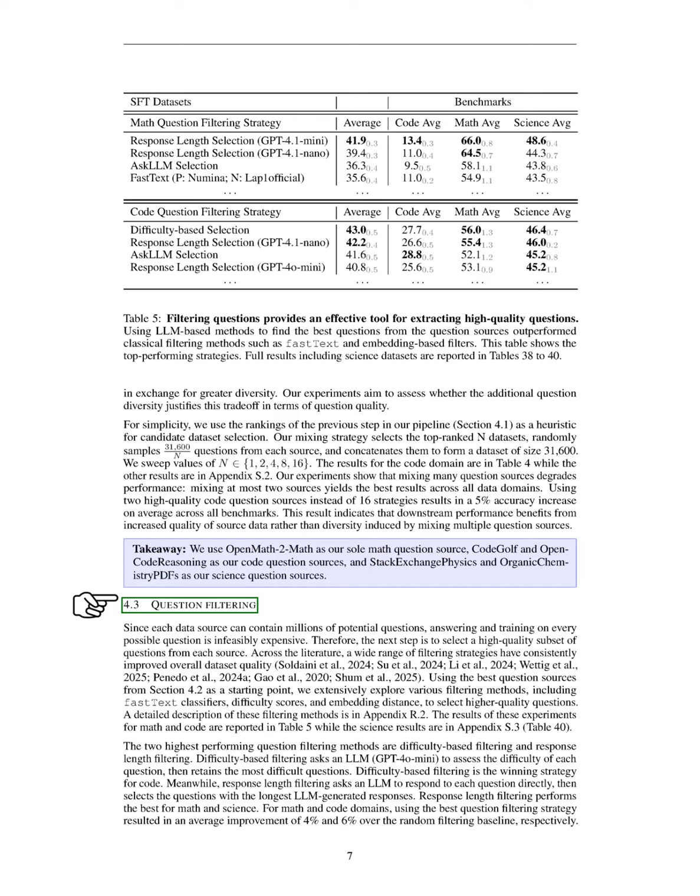We explore various filtering methods, such as classifiers and difficulty scores, to improve dataset quality. Our experiments show that the two most effective filtering methods are difficulty-based filtering, which retains the hardest questions, and response length filtering, which selects questions based on the length of the answers generated by a language model. For math and code, the best filtering strategy improves performance by 4 and 6%, respectively, compared to random filtering.